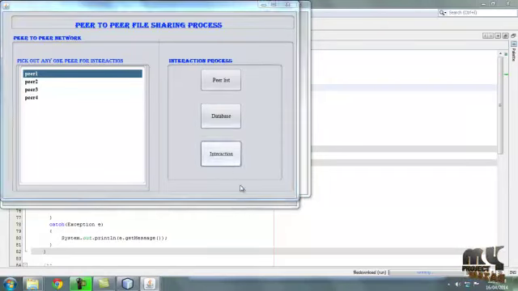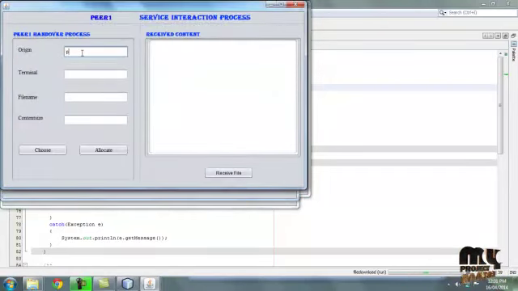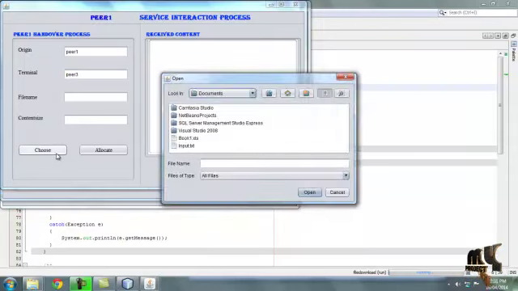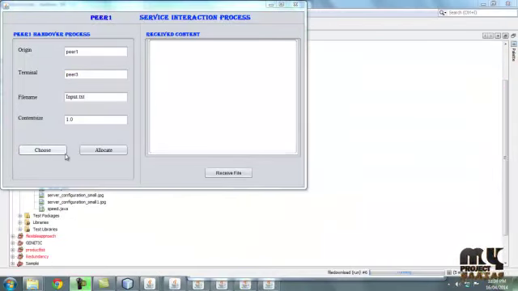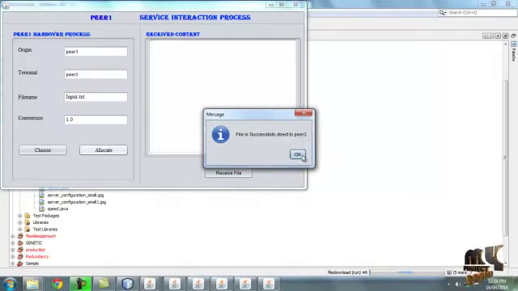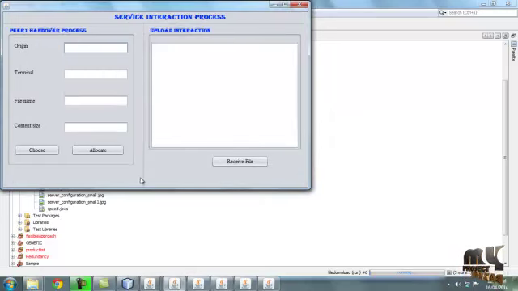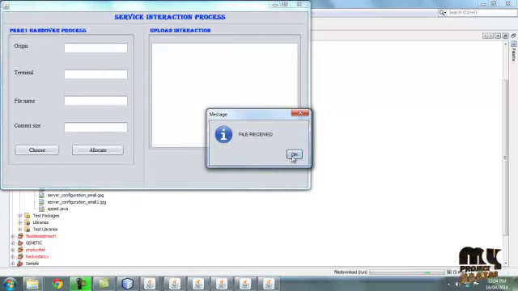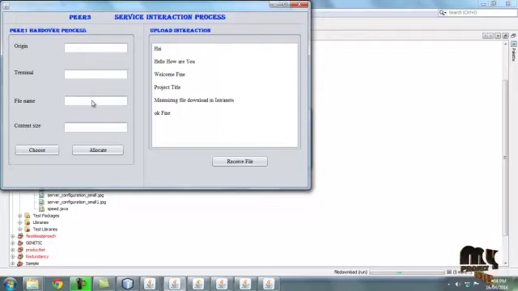Then move to interaction. Here give the peer name as source, then give the destination peer name, then choose the input file. Here the input file is selected. By clicking allocate, the handover session starts from peer 1 to peer 3. Then run peer3.java and click file resume. The file is received.